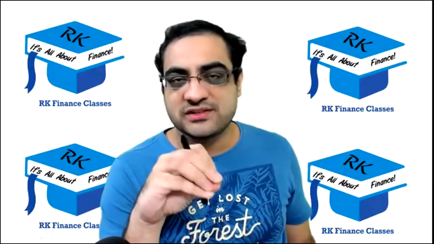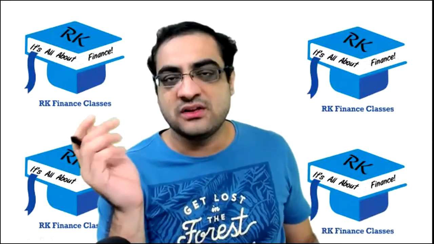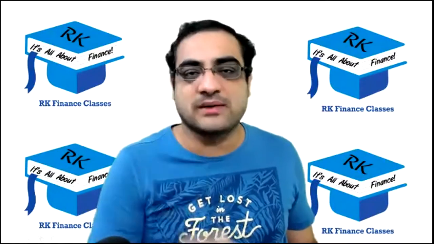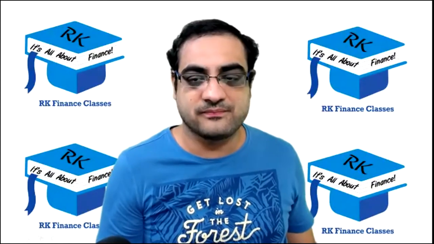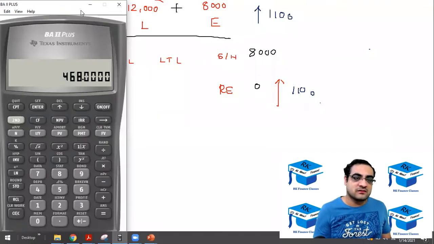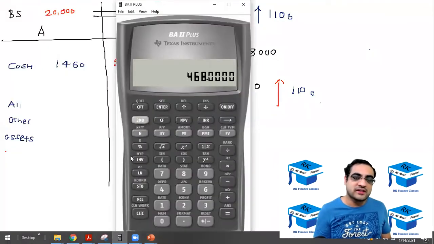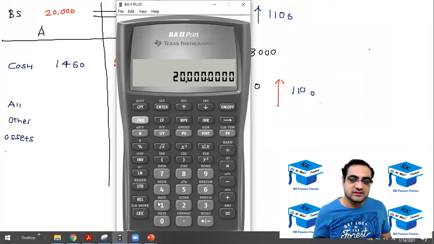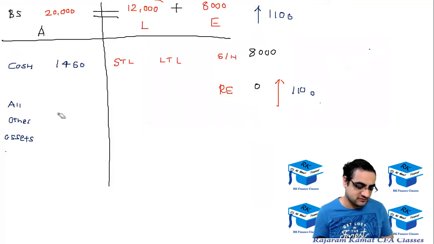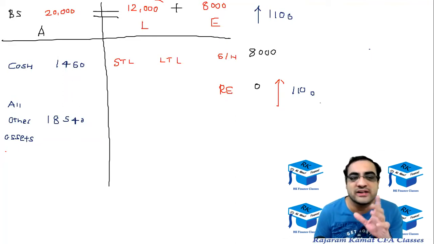So cash is 1460 and total assets were 20,000. So the other assets would be 20,000 minus 1460. So let me see how much that would be. Total assets were 20,000 minus 1460. So that's 18,540. Okay, so 18,540 were the other assets. Total is still coming to 20,000.